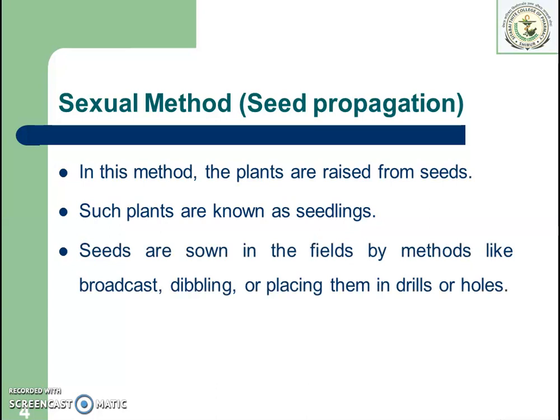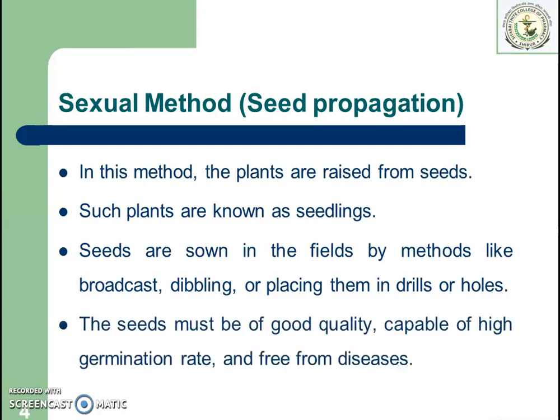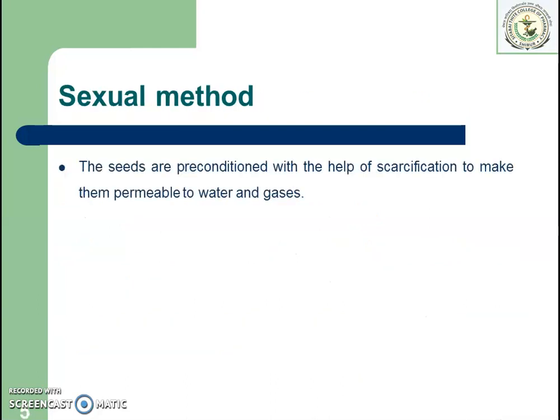Seeds are sown in the fields by various methods like broadcasting, dribbling, or placing them in drills or holes. The seed must be of good quality, capable of a high germination rate, and should be free from diseases. The seeds are sometimes preconditioned with the help of scarification to make them permeable to water and gases. Means some scratches are made on the seeds so that they can easily absorb the water and gases from the soil. So it helps in the germination of the seeds.